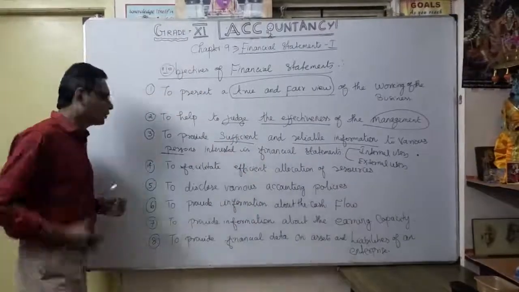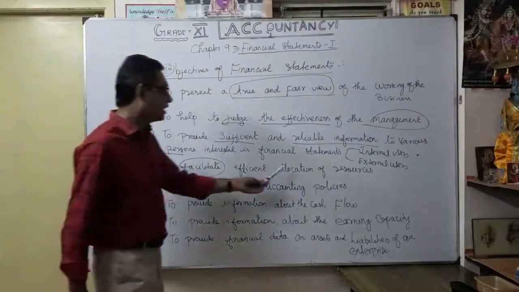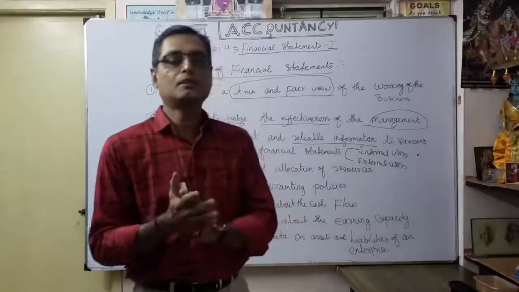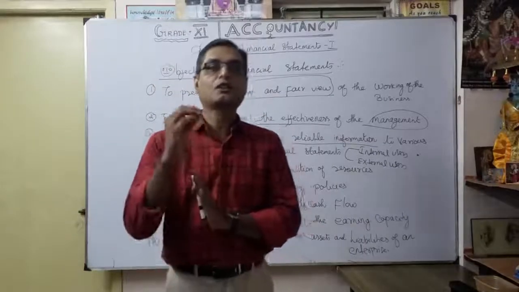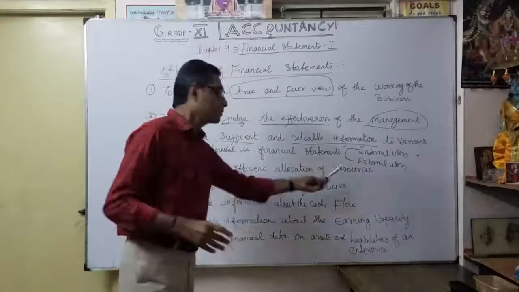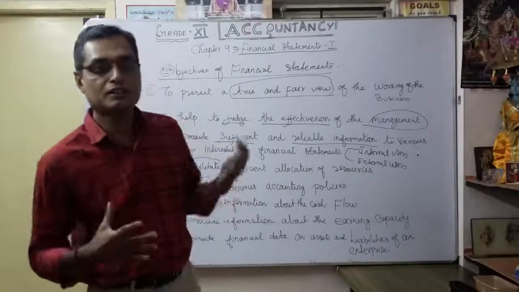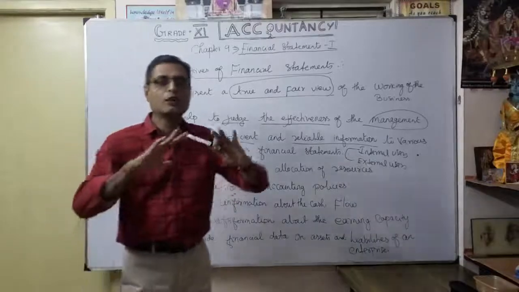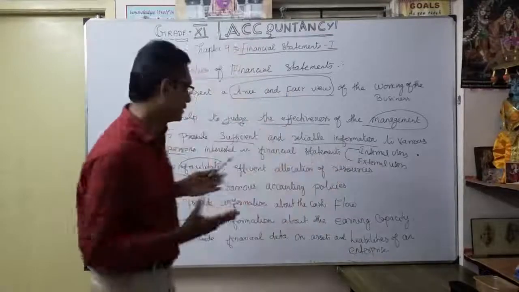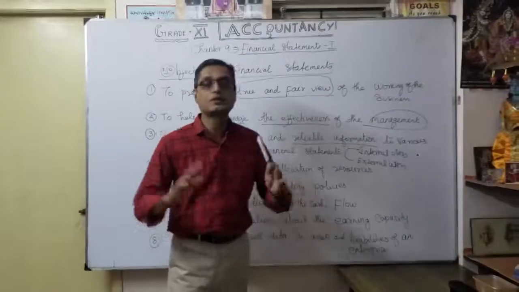Then fourth one, to facilitate, this word is very important, to facilitate efficient allocation of resources. That means only when capital is available can we do the business. So depending upon the capital availability, we can make the allocation of resources, facilitated by the information. From the comparison with the previous year's financial statement, you have to plan how much raw material or other resources you are going to purchase. So to facilitate the efficient allocation of resources.